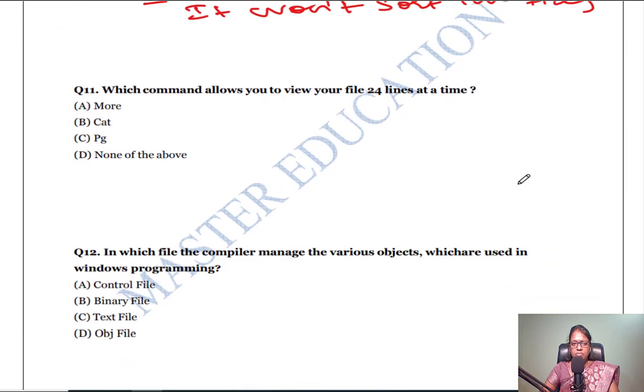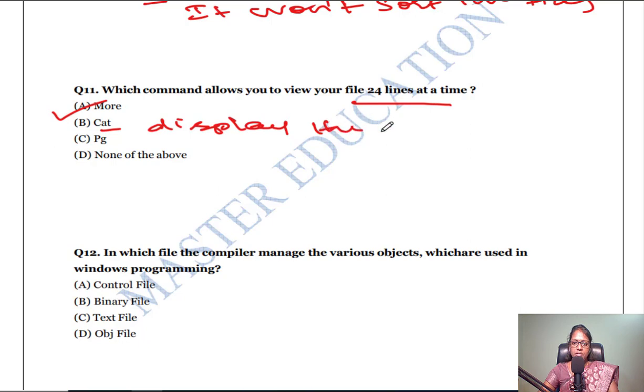The next question, which command allows you to view your file 24 lines at a time? So if I want to see 24 lines on your screen at a time, you have to use the command more. So the more command is used to display 24 lines at a time. So cat, which is used to display the content of the file. Cat command displays the content of the file.